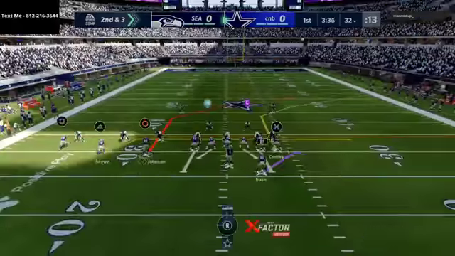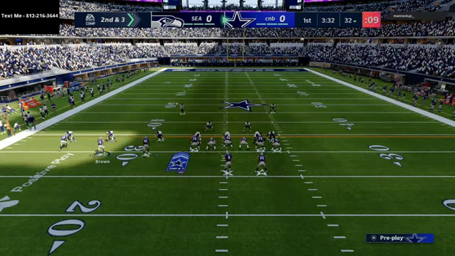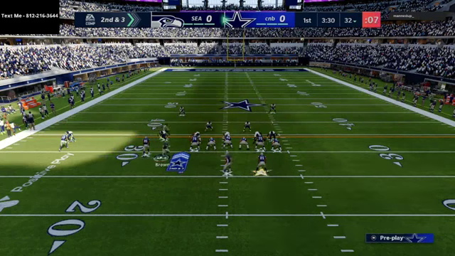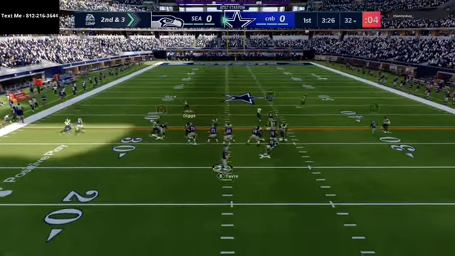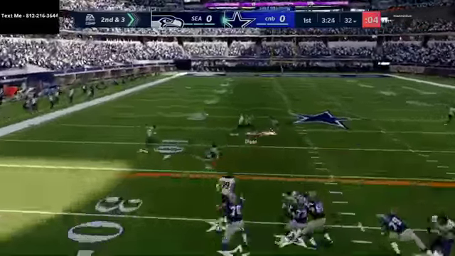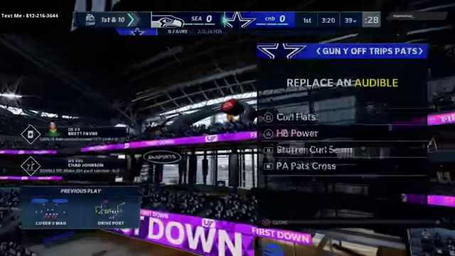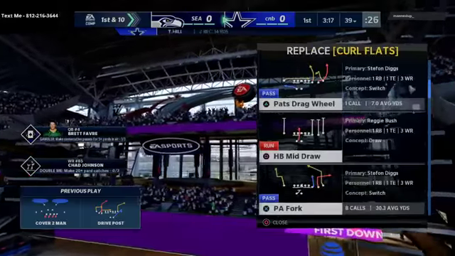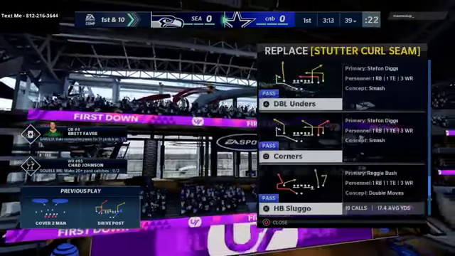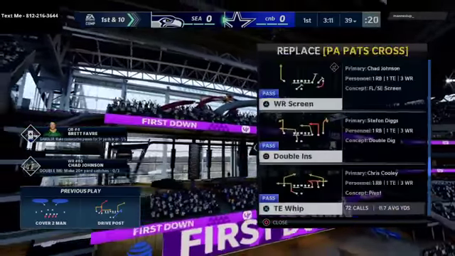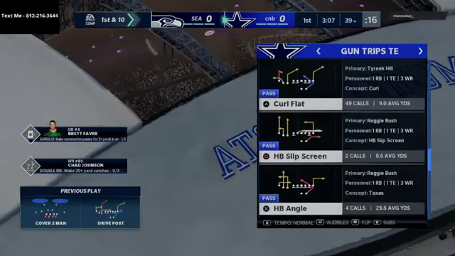Coming out in my new favorite play from this formation, and what's cool is the more that I use this, and the more that you use any offense, obviously, the more you're going to learn about it, and the more that you're going to be able to specialize in it and understand it. So you're going to see that I'm going to work a lot out of trips tight end. Another formation that I really like to use is U-trips, depending on certain situations and just different things that the defense might do. I'll audible to U-trips, I'll stick in, I'll do all kinds of different things from this formation.